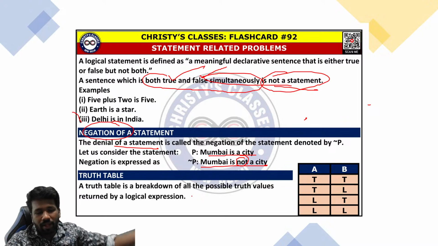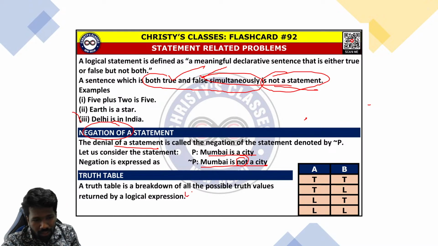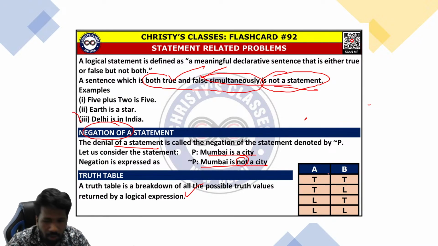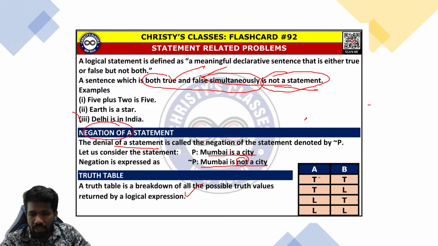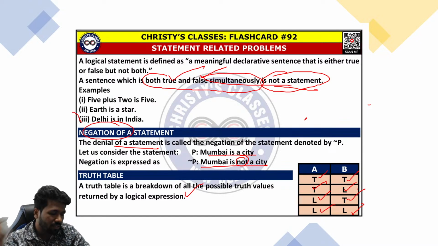Another thing that you have learned in school days is the truth table. That also will be helpful in some of the questions. Truth table means what all is possible when two people are speaking: either both of them are telling the truth, or both of them are lying, or the first person is telling the truth and the second person is lying, or the first person is lying and the second person is telling the truth.